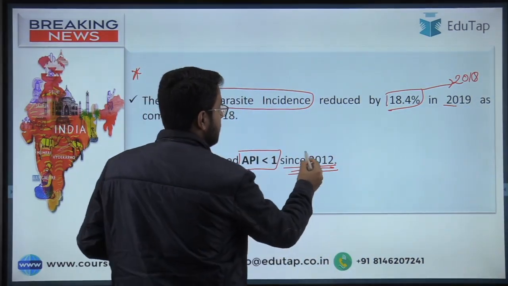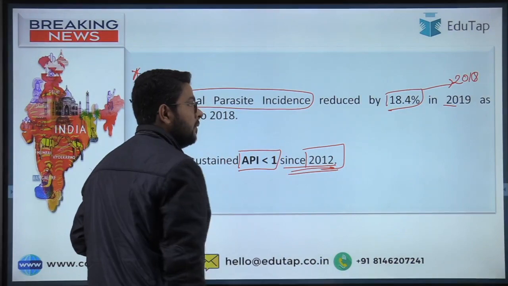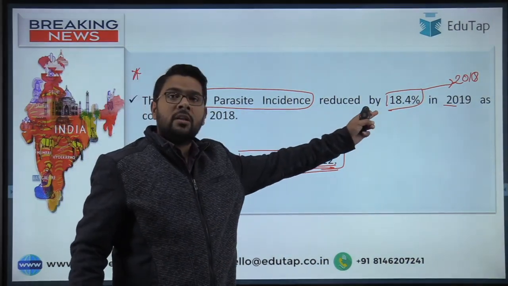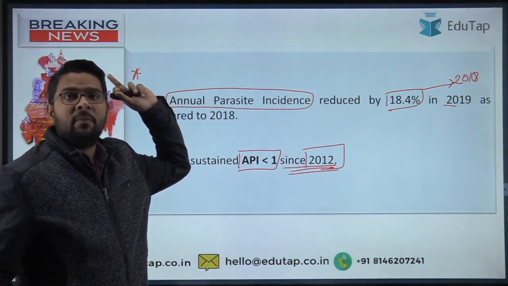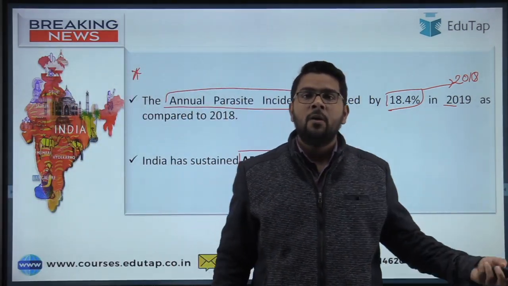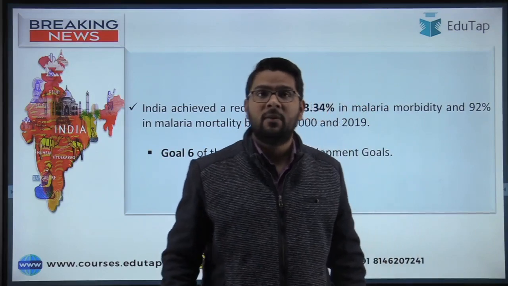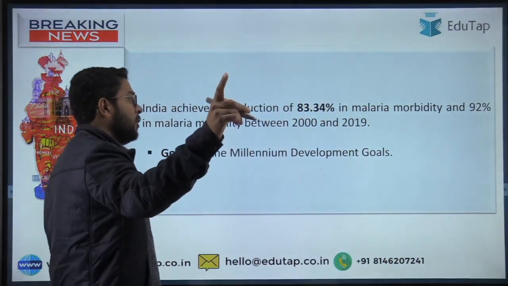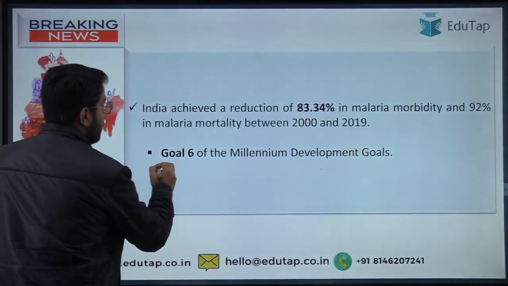The answer is 2012. They can even ask a question on how much the annual parasite incidence has been reduced by India compared to 2018. Both the points are, guys, really important. Please remember them. Now one more important point from our exam point of view is about goal number 6.